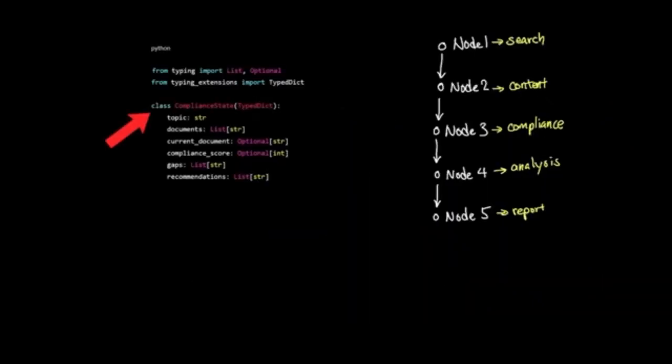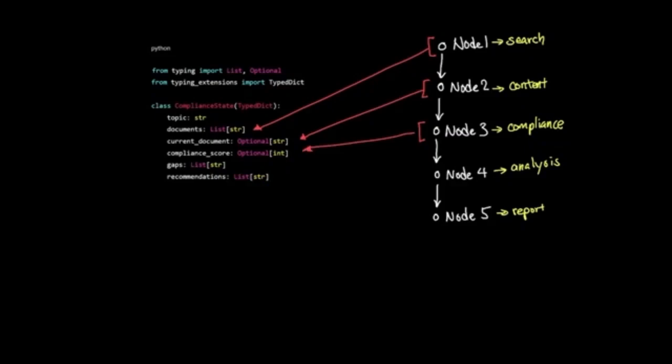For example, class ComplianceState(TypedDict): topic string, documents list of string, current document optional string, compliance score optional integer, gaps list of string, recommendations list of string, can be used for nodes we identified before. As the workflow progresses, each node updates relevant state variables. Node 1 populates documents with found policy files. Node 2 processes individual documents and updates current document. Node 3 calculates compliance score. Node 4 identifies gaps. Node 5 generates recommendations.